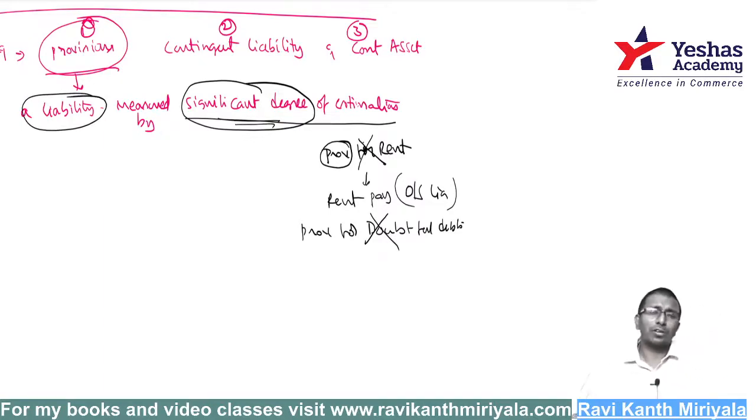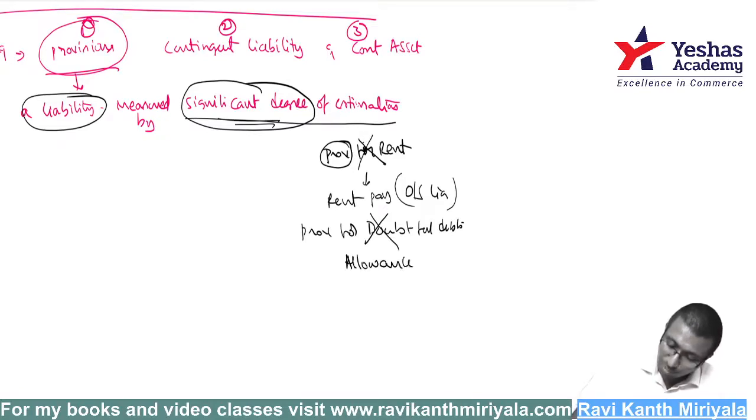What do you mean by provision for doubtful debts? A debtor who is supposed to pay me 1 lakh is not going to pay 1 lakh. That means what is supposed to come is not coming. It is a reduction of an asset, but it is not a liability to pay. Liability means where my economic benefits are going to go out. The correct word is supposed to be allowance for doubtful debts, my dear.